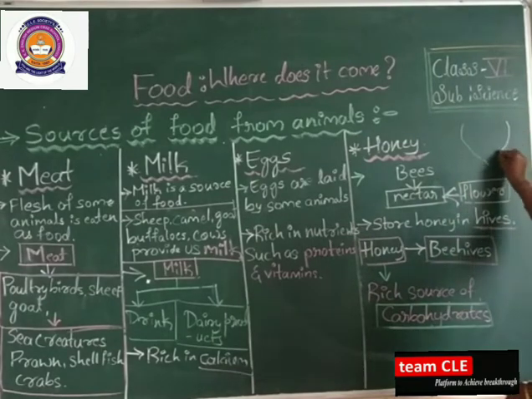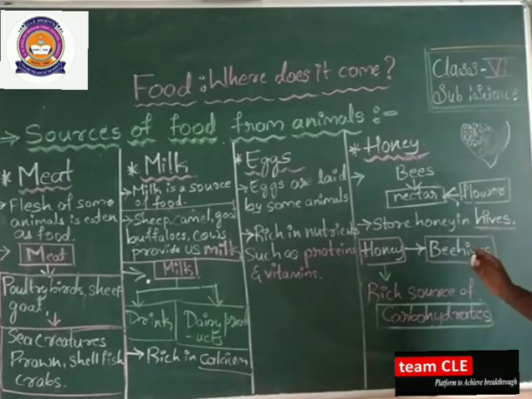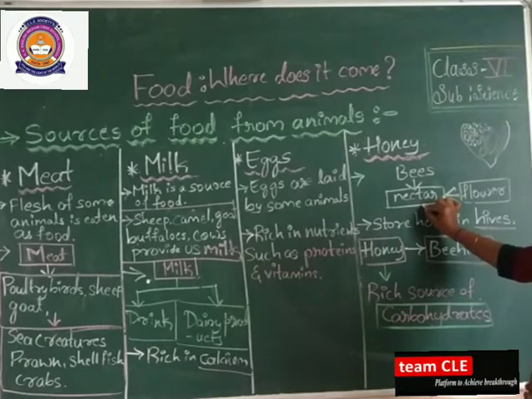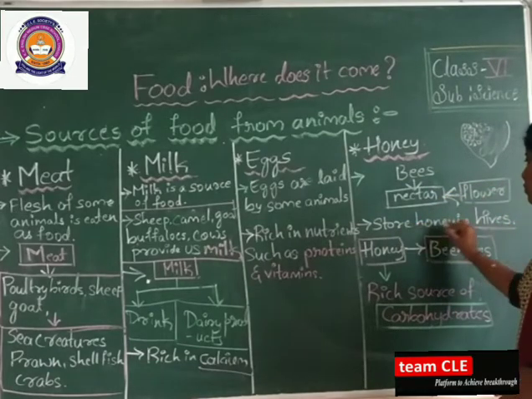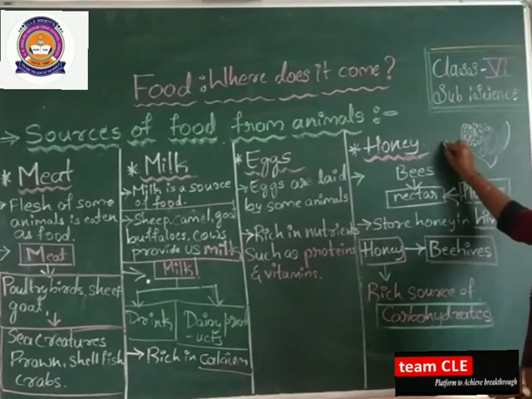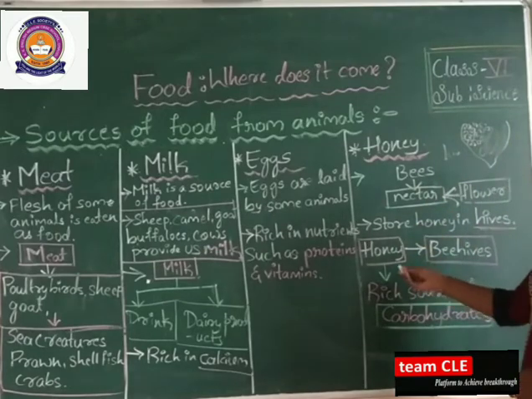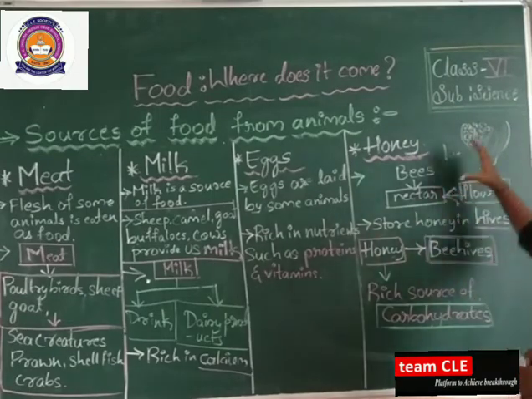They will store the honey here. In this hive, what will it store? It will store the honey here. So first, what will it do? The bees will collect the nectar from where? From the flower. Then it will store it in the hives. The hive will be like this. It will store in its hive. From where are we getting honey? From the bee hives.